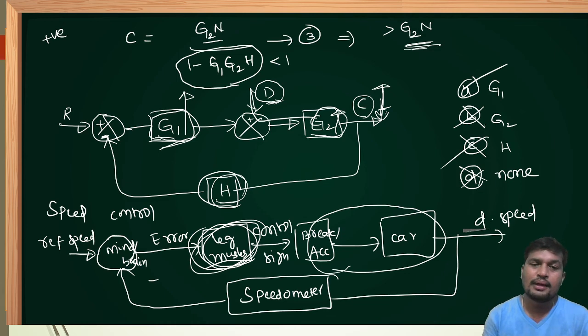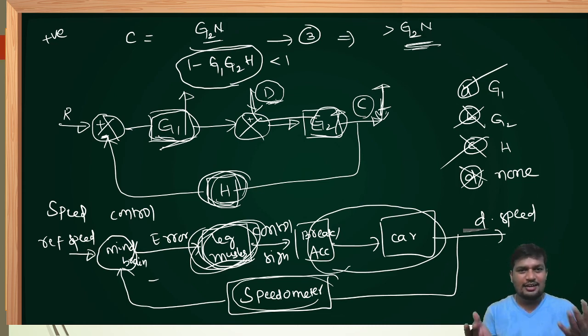One more thing. If the speedometer is removed, some people are asking, sir, remove the feedback or increase the feedback, the system noise will be reduced. If the speedometer is removed, the system is a useless system. If the speedometer is removed in the car, how can you judge what speed you are going? You may be sitting in the car and enjoying, but people outside understand that you are driving the car at a dangerous speed.